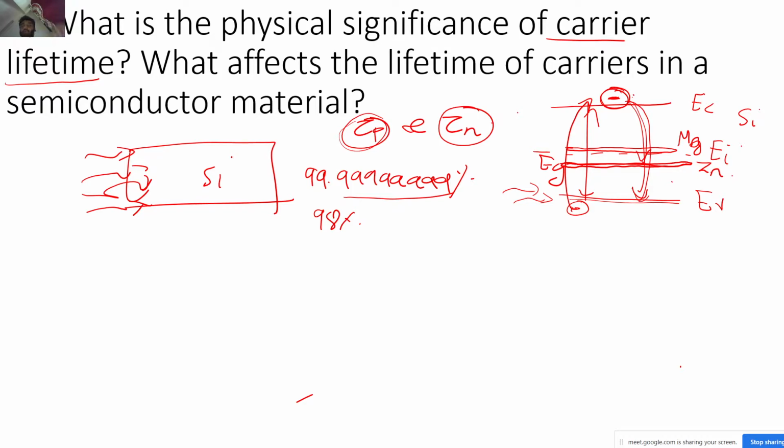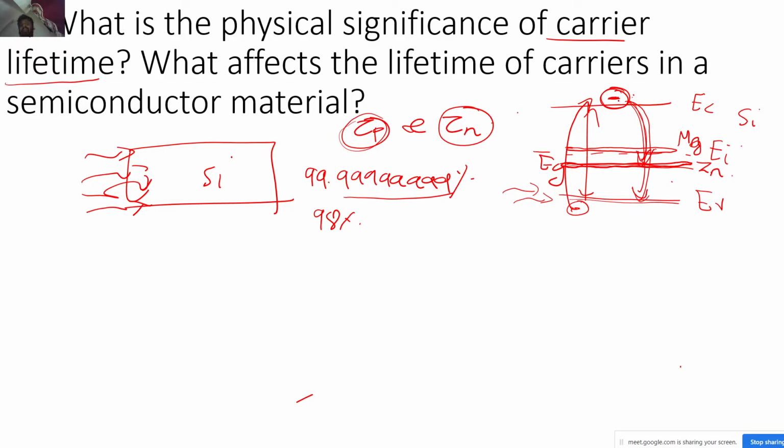It now has a provision to jump from EC to these impurity levels, these energy levels which have been introduced by the impurities. So by introducing defects in the semiconductor, that is by bringing some impurities in, I have introduced energy levels in the forbidden gap which help me increase my recombination rate.